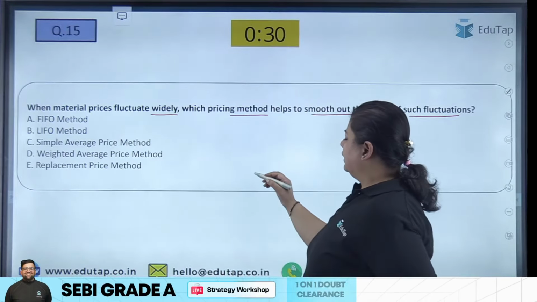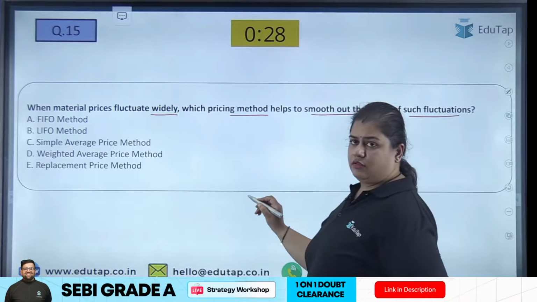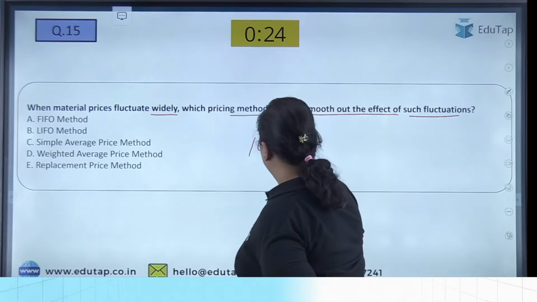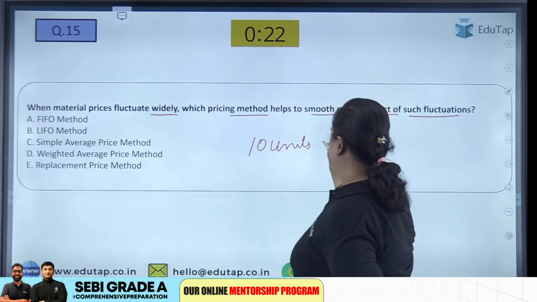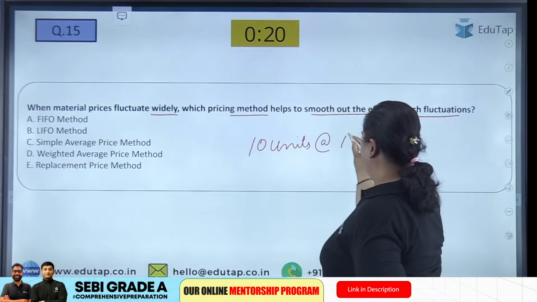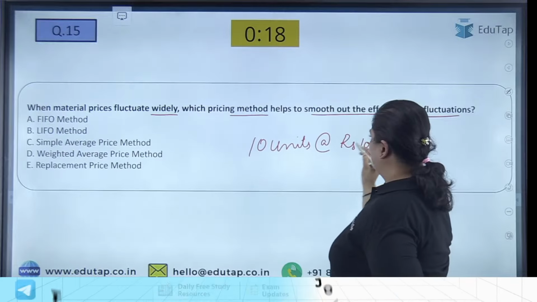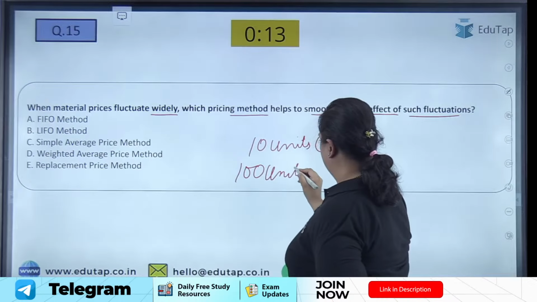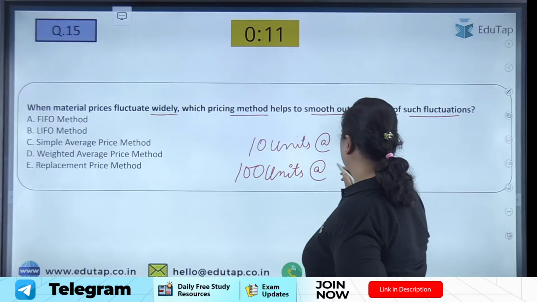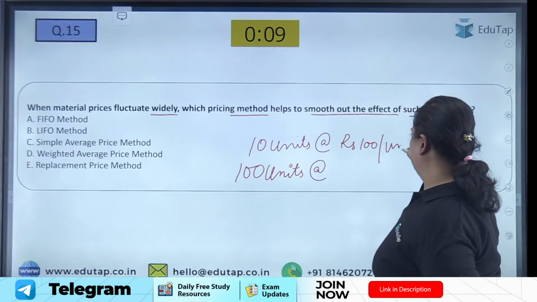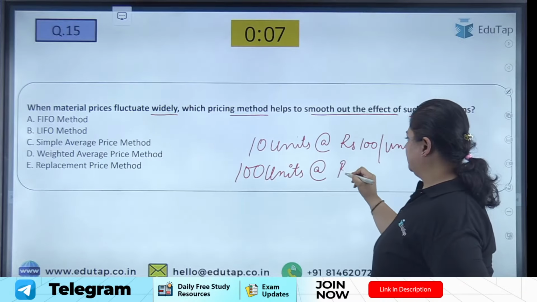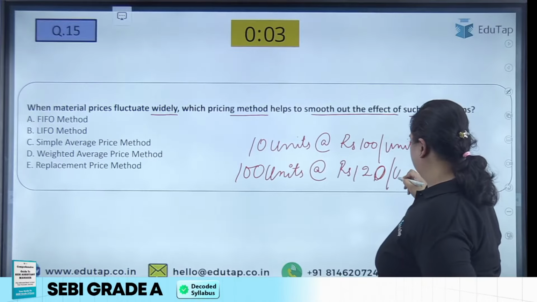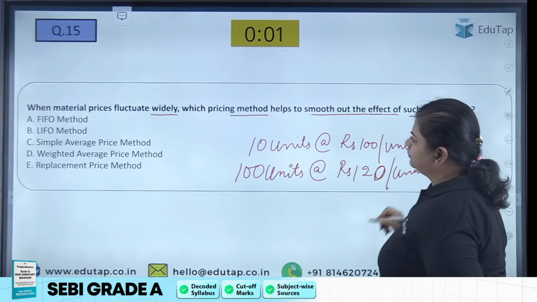For example, I have purchased two lots of the same material. There were 10 units that I purchased first at the rate of rupees 100, you can say. And then I purchased the next lot where there were 100 units, at the per unit rate of rupees 120 per unit. So there are two lots.